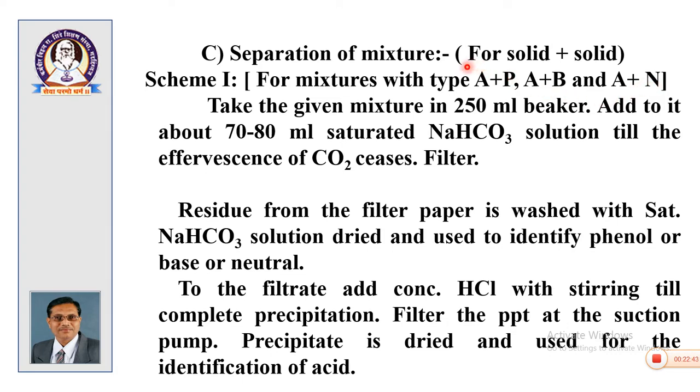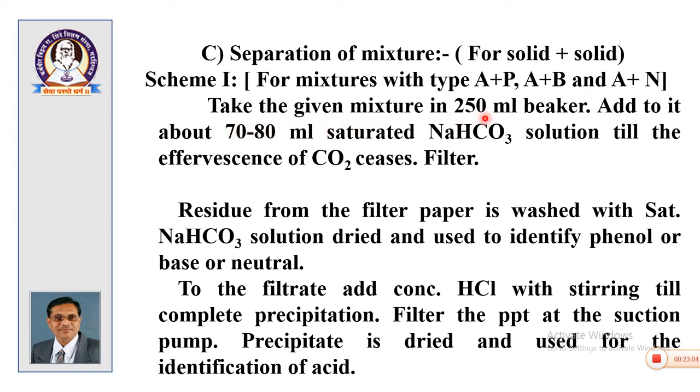So, our interest is to selectively convert this acid in every type, acid plus phenol, acid plus base, or acid plus neutral, into corresponding sodium salt in soluble form. So, for that purpose, after detection of type of the mixture, you completely separate the mixture, you take the entire amount of the mixture for separation.